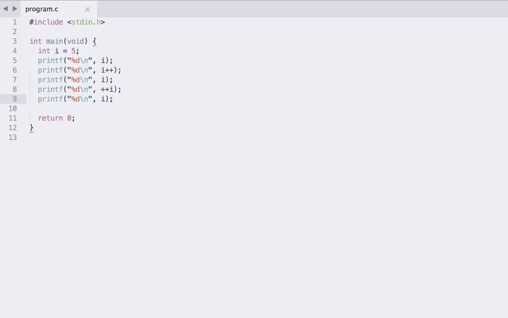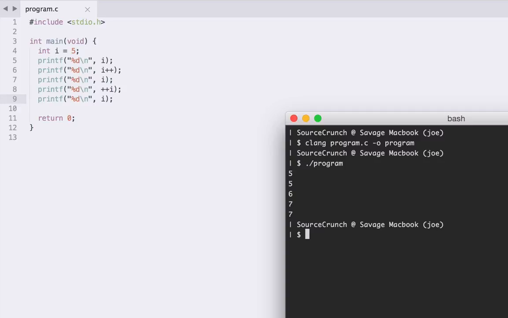So we first print I, we then print I plus plus, which is going to modify the value of I by adding 1 to it. We then print I again, we then print plus plus I, which again is going to modify the value of I by adding 1 to it, and then we print I. So if we save that, and let's compile it and run it, you'll see that actually the output we get is 55677. So the first 5 makes sense because I is equal to 5, and then we print I.